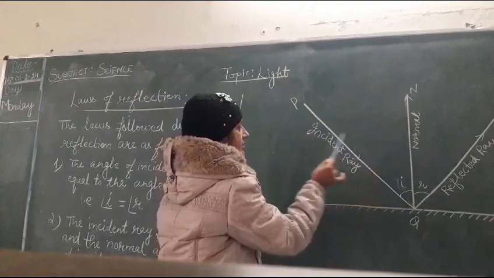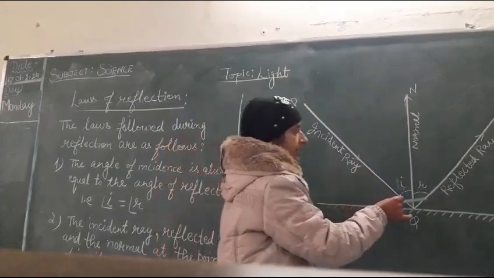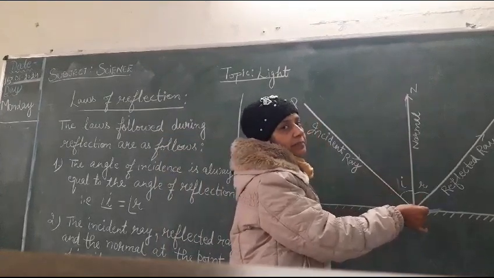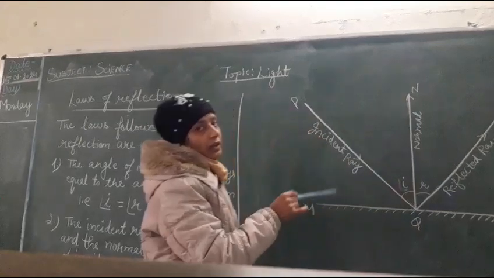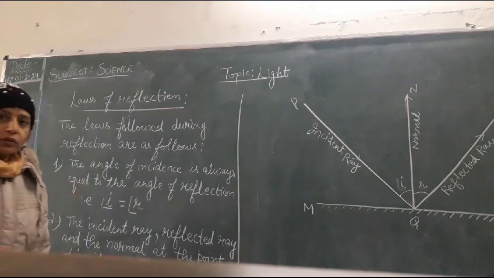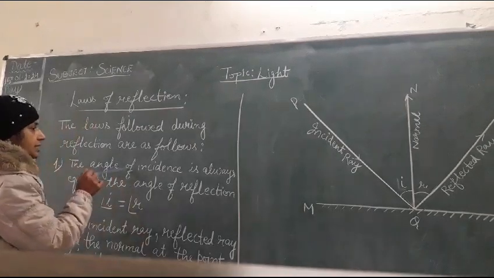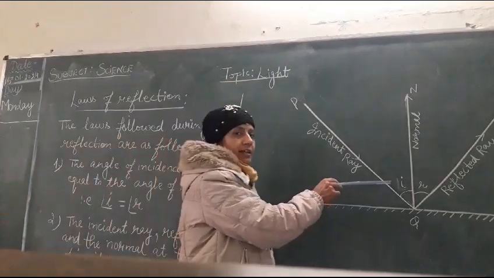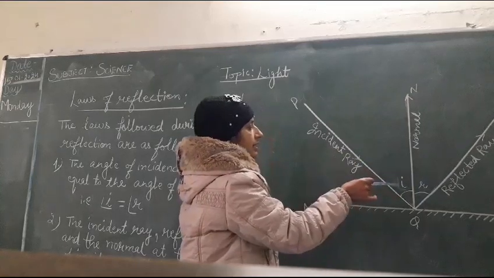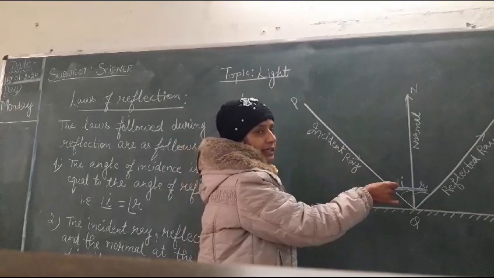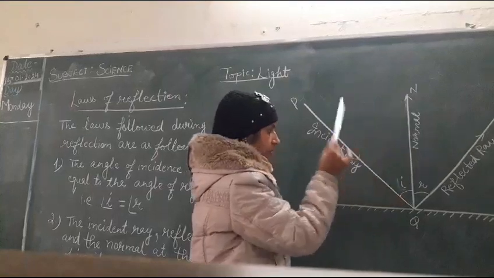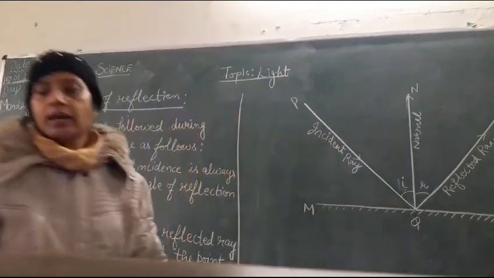So all these three, the incident ray, the reflected ray and the normal drawn at the point of incidence, all lie in the same plane. This is the second law of reflection. Okay? I hope these two laws of reflection are very clear to you. Let's revise again. The first law of reflection says this angle of incidence, angle I, is always equal to the angle of reflection, angle R. If you increase the angle I, angle R will automatically increase. And if you decrease the angle I, it will also decrease. So angle I is always equal to angle R.